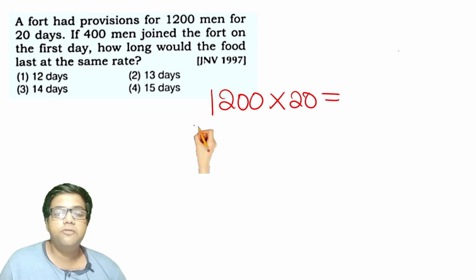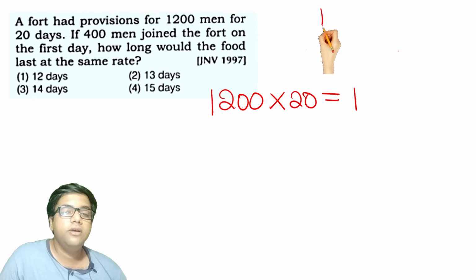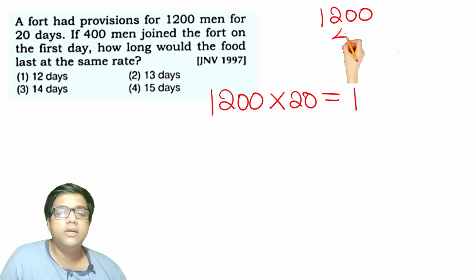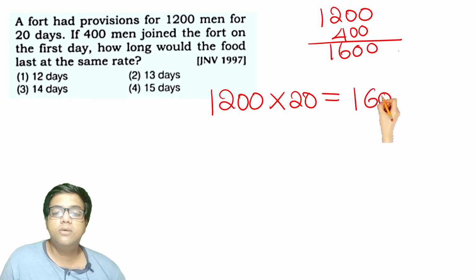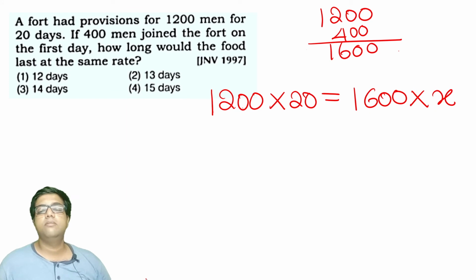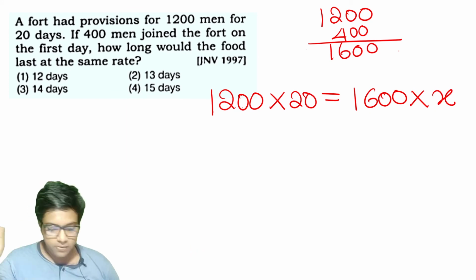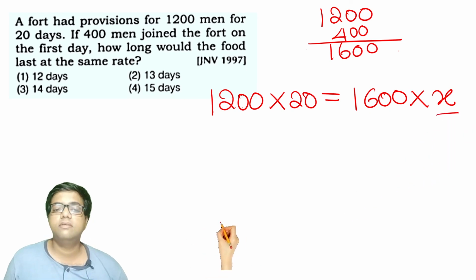Suppose on the first day 400 more joined, then what happens? How many people will be there? If 400 joins to the 1200 people, you will get 1600 people. And we don't know what is the food available, for how many days will it run, which we don't know. So we will call it as X.